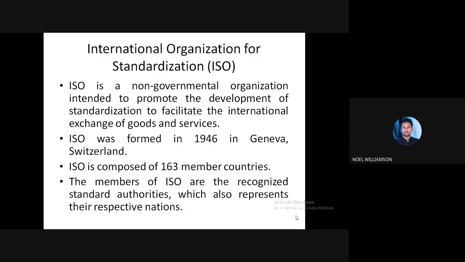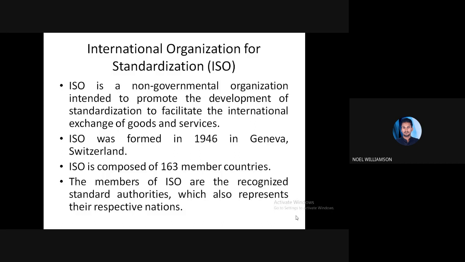So based on certain standards, standard procedures and policies, we have to develop the particular product in order to make it available to the international market. One such organization is ISO, the International Organization for Standardization. This is a non-governmental organization, mainly intended to promote the development of standardization to facilitate the international exchange of goods and services.